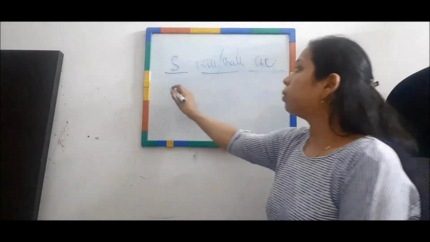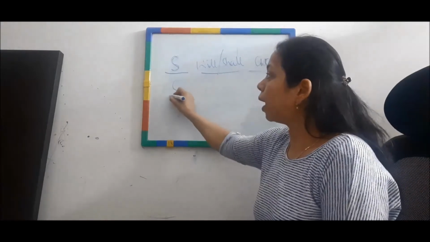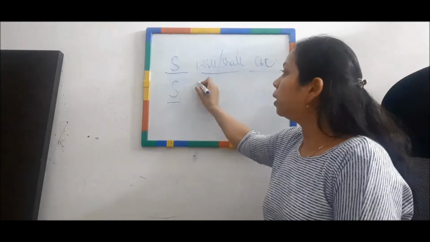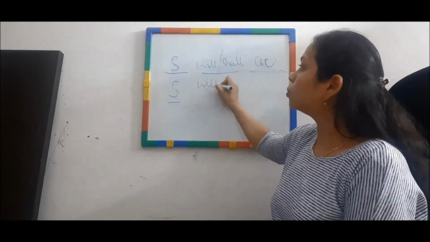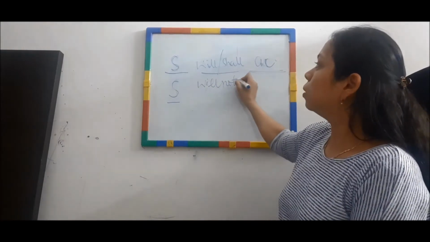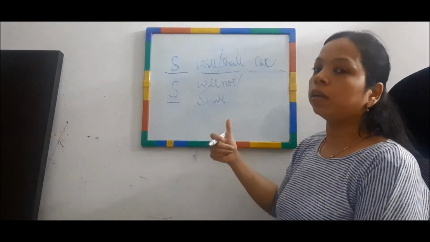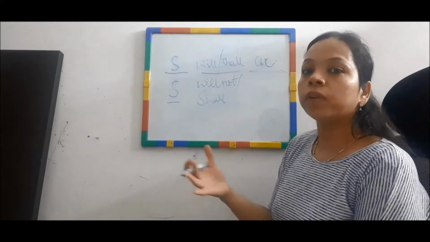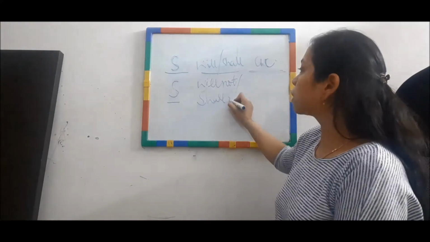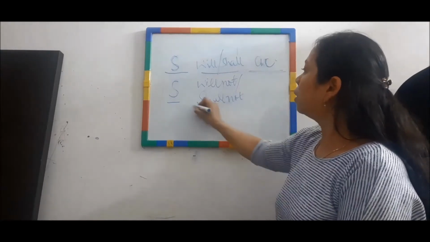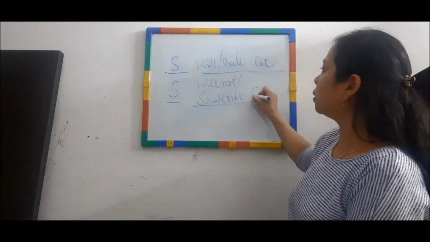So now if I want to negate this sentence, if I want to say no, what I will do? Again simple. The first part would be the subject. Second part would be will. What do we put with it? Not. Will not or shall not. And you know the rule for using will or shall, right? So whichever you are using, just use not with it. Okay. And the third part would be again the action.